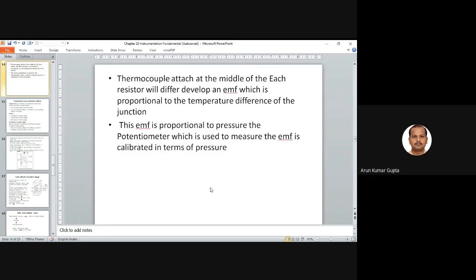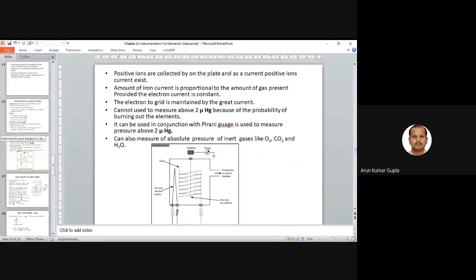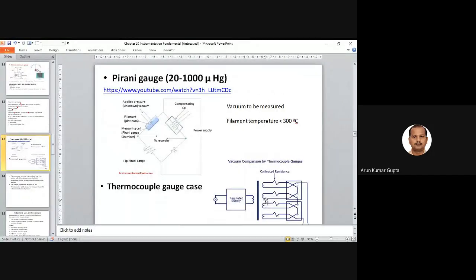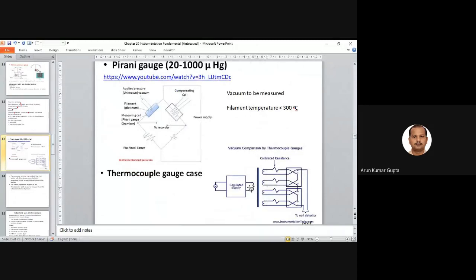So this EMF is proportional to the pressure. The potentiometer, which is used to measure the EMF, is calibrated in terms of pressure. So EMF is basically used, and through this we can directly measure the EMF in calibrated form. And here we have a thermocouple or thermometer attached, so that will give the reading.